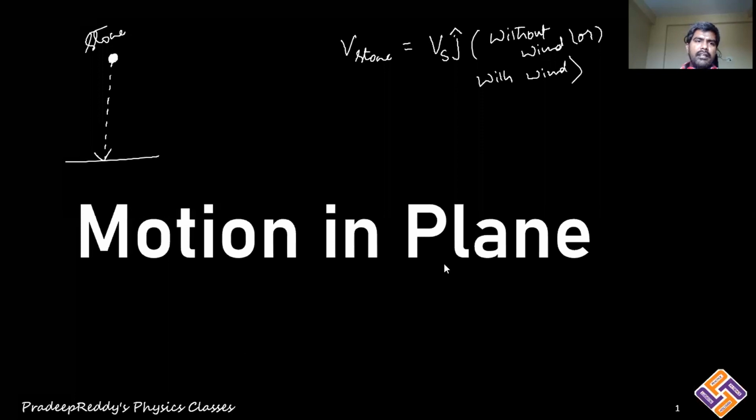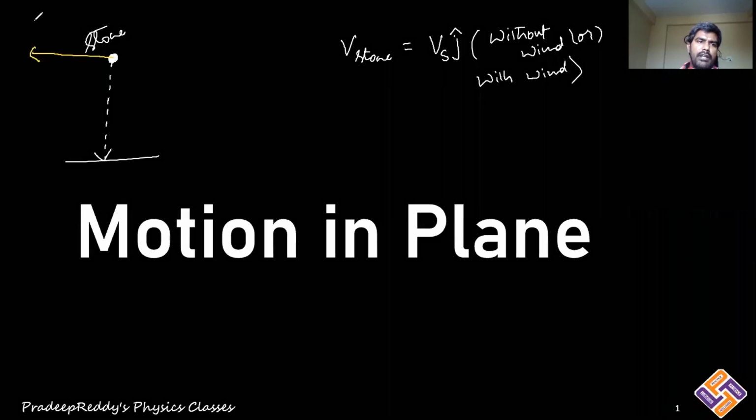Because of external wind, if there is wind now influencing in this direction, this is the velocity of the wind, and it is in which direction? From east to west. Therefore you need to represent it with minus I. So how do you write velocity of the wind? Velocity of the wind is equal to Vw, and this is minus I cap, right? Individually I am writing two different vectors. One represents velocity of the wind and the other represents velocity of the stone.